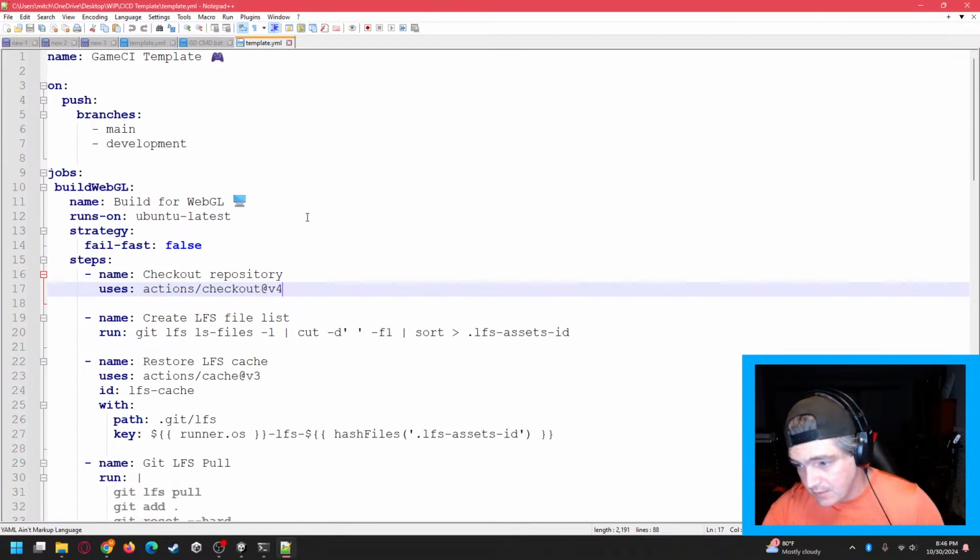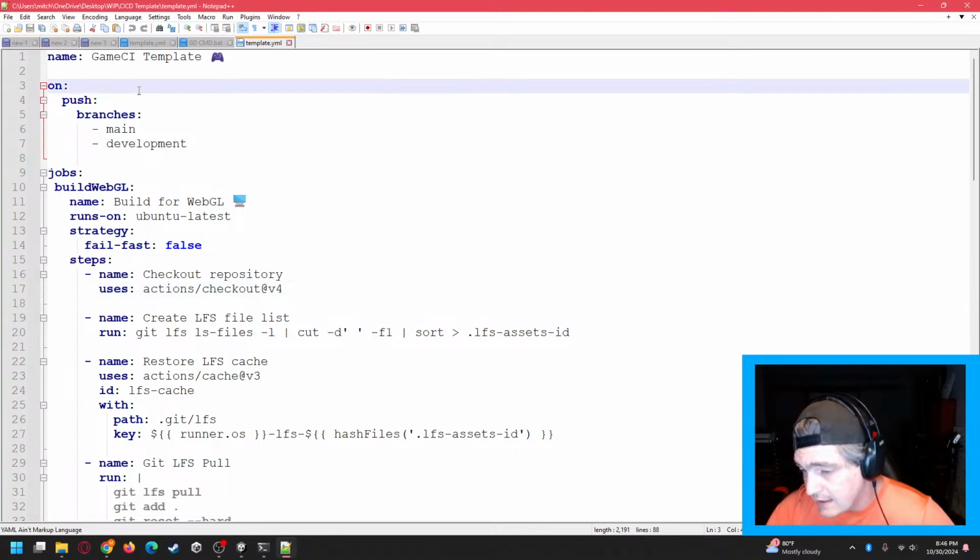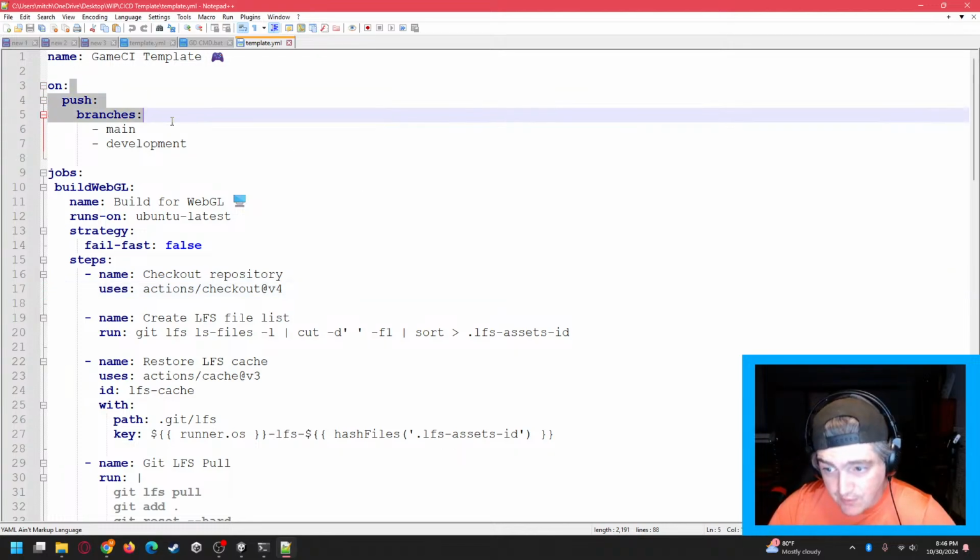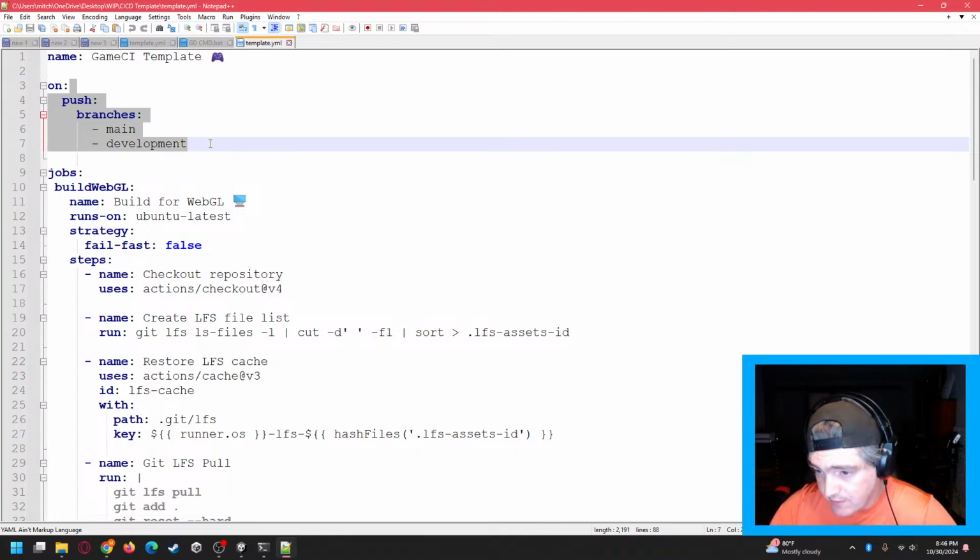There we go. So this is the template that we have set up. What it's going to do, if we go through this, anytime that we push to either the main branch or the development branch, it is going to run this script. So if we're working on a different branch, let's say feature/player movement, as long as we are working on feature/player movement, it's not going to build this.